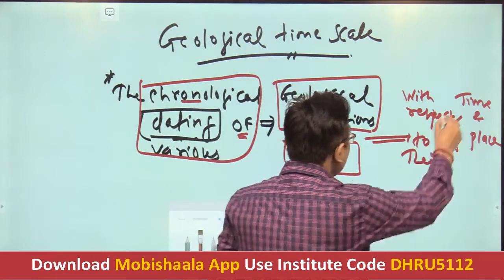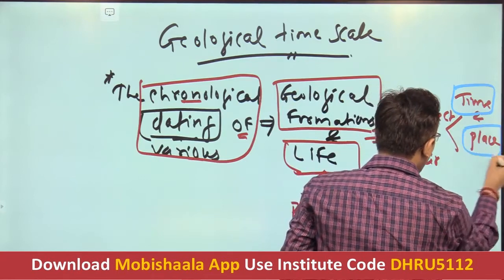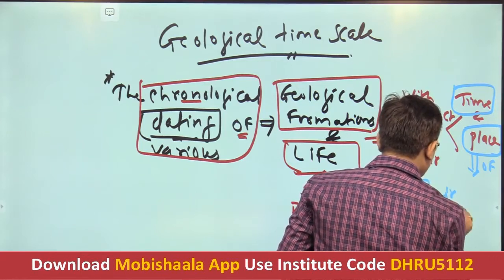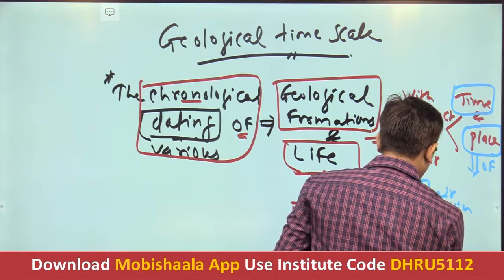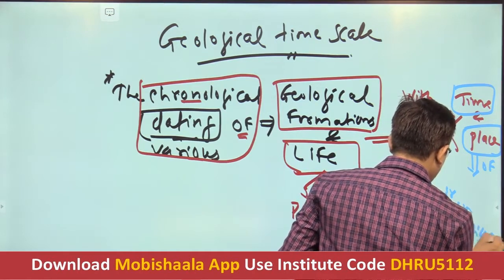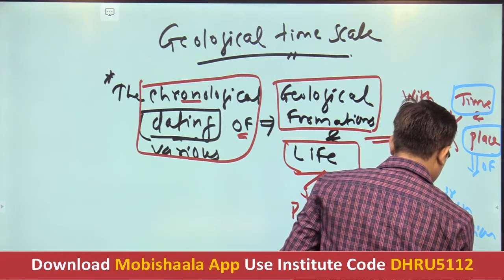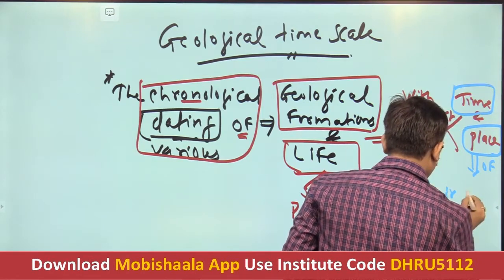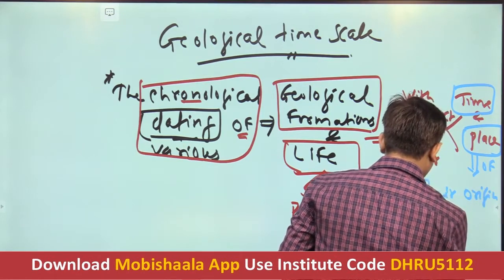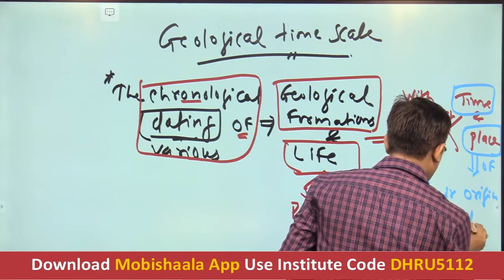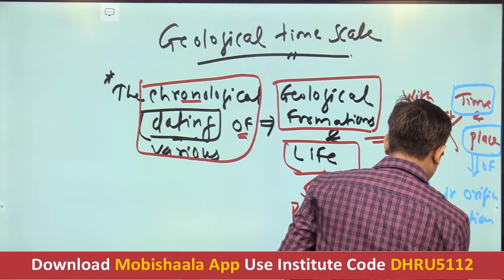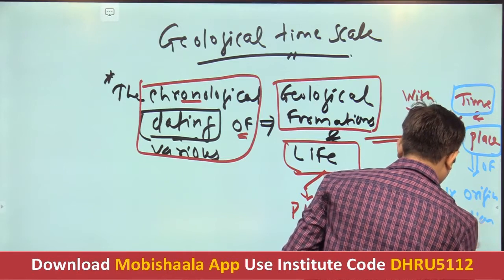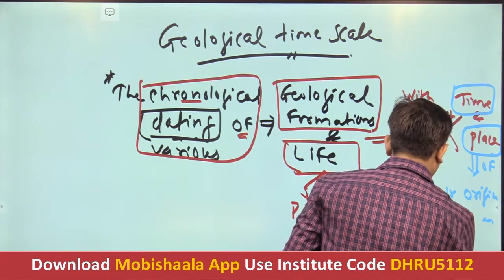So time and place of their origin, evolution and extinction.